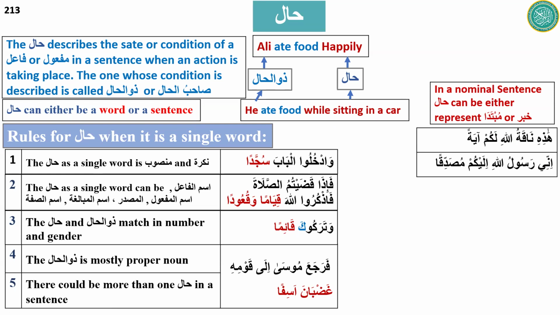We studied this earlier as well, as part of the types of maf'ul, like the maf'ul hal. Yes, in the verbal sentences.